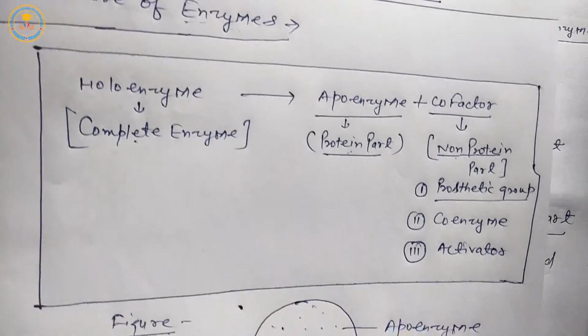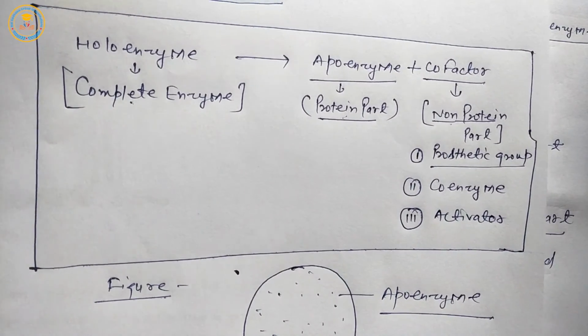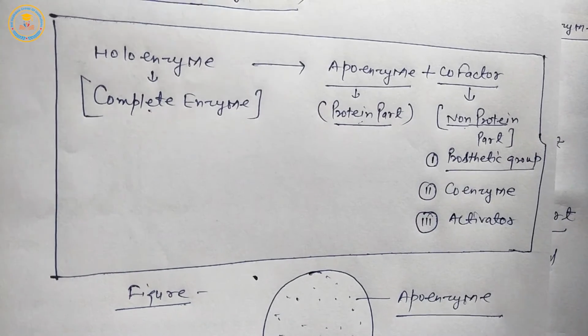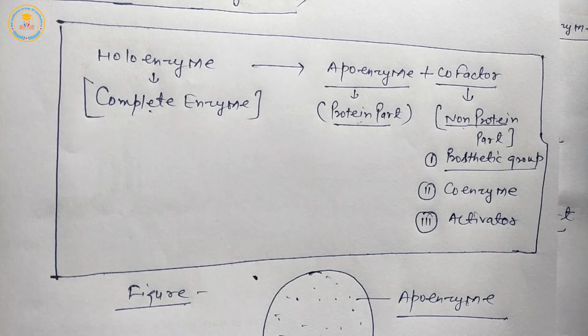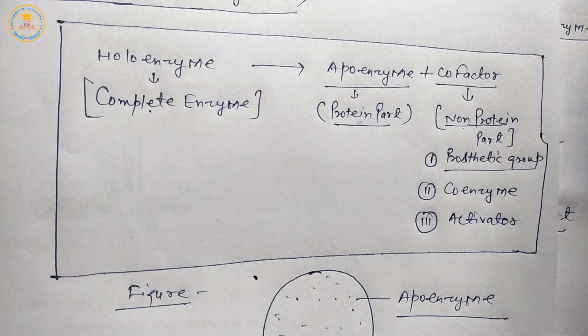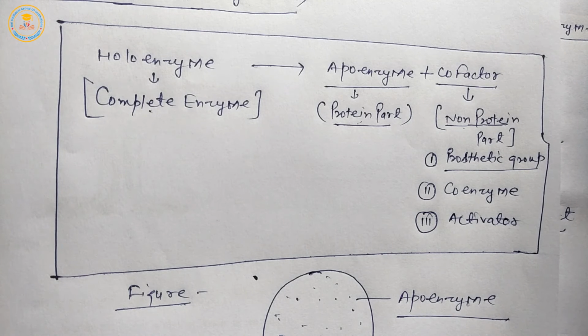So the next topic is factors affecting enzyme action. Students, several factors affect the enzymatic process, like temperature. Mostly enzymes act at 20 to 35 degrees Celsius.